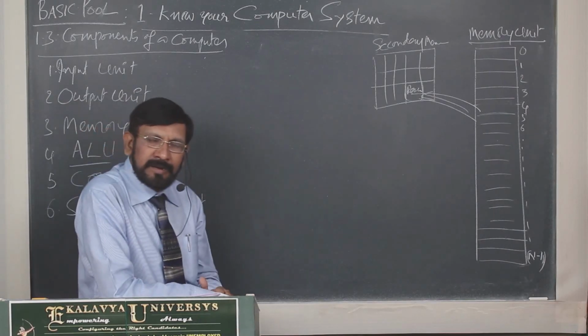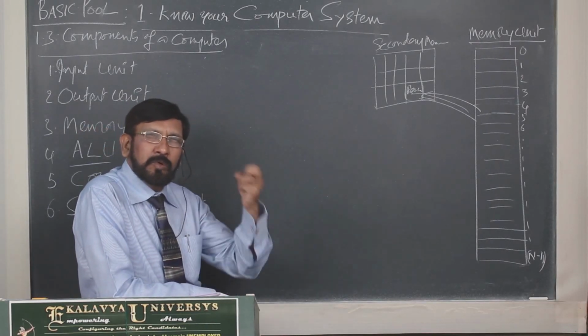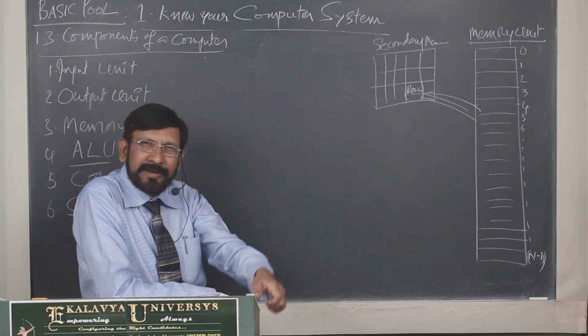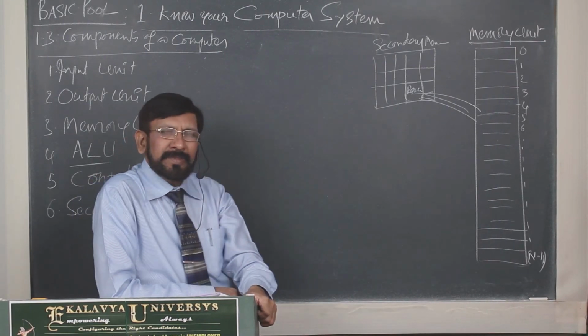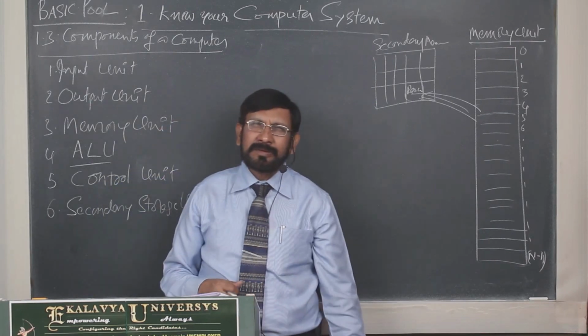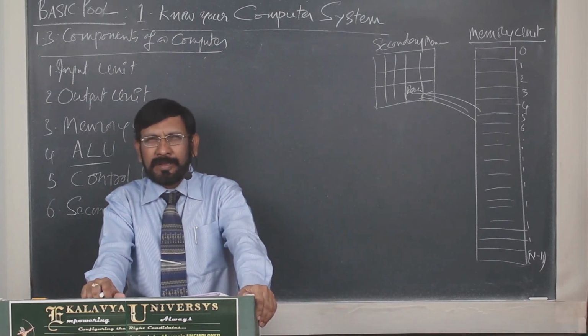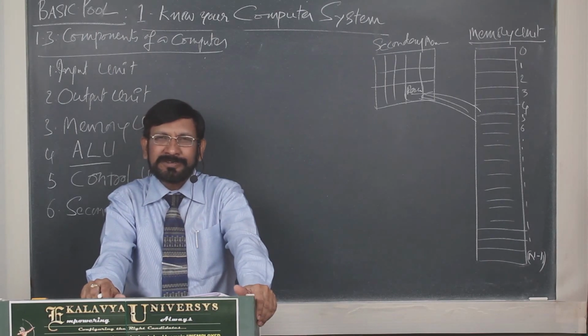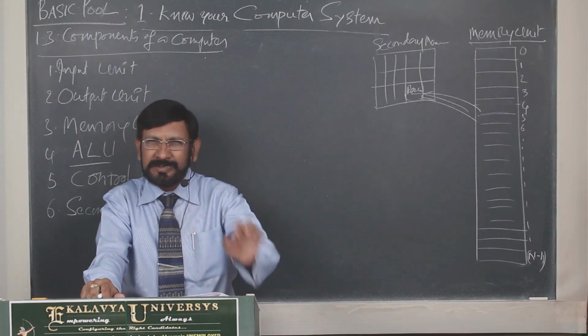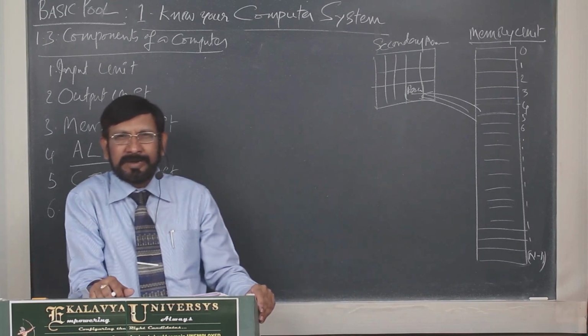Arithmetic and logic unit. This is the core part, the real brain. Actually, if you take any decision, you have to perform arithmetical operations and logical operations. Just through a simple example, I will tell you.